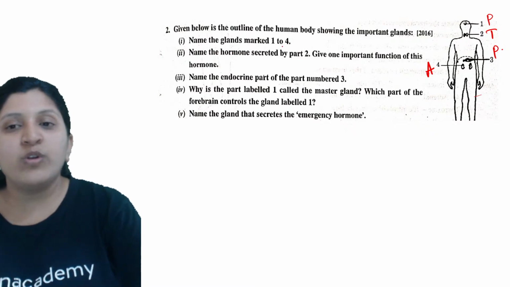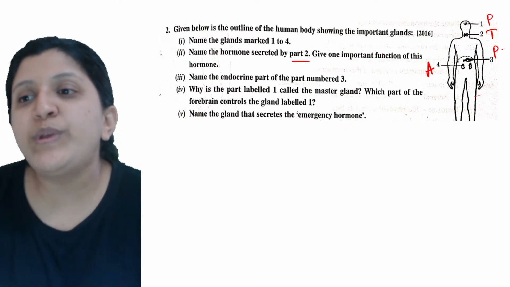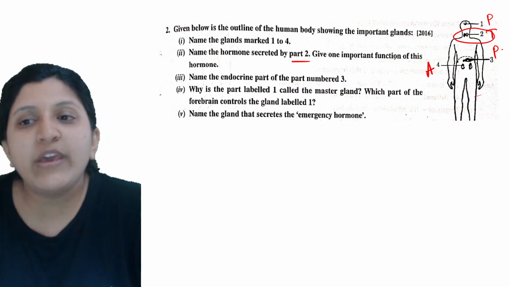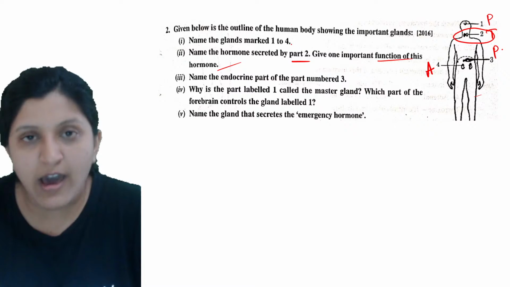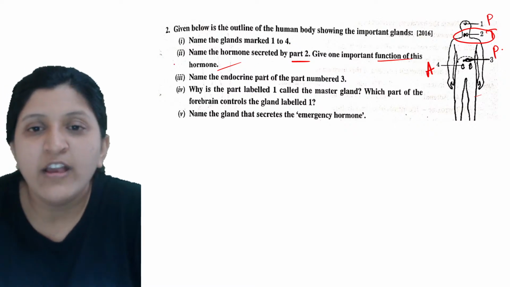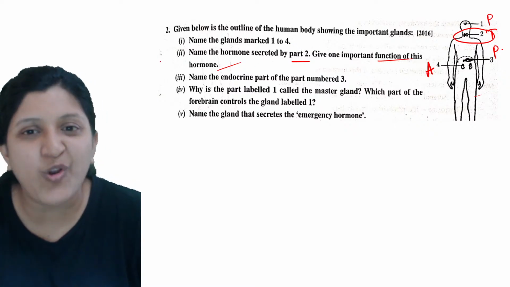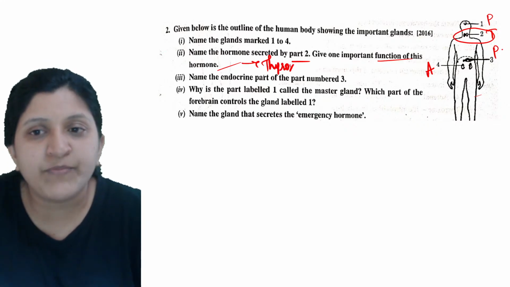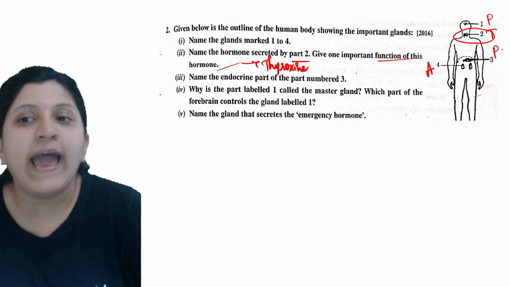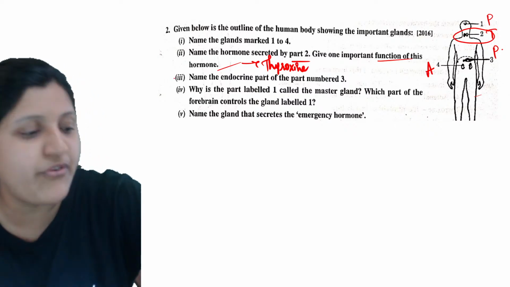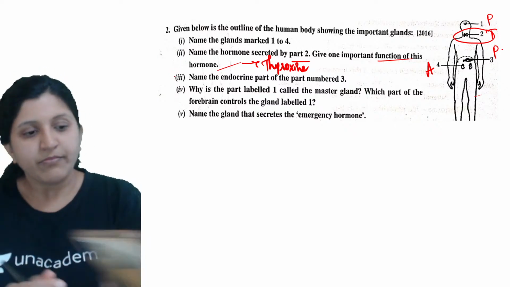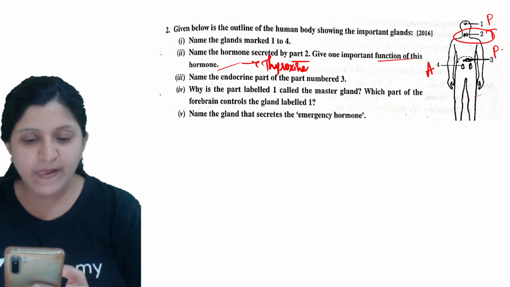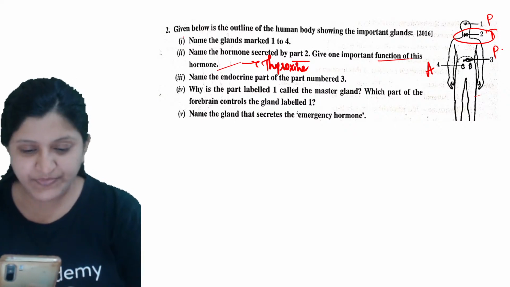Now name the hormone secreted by part 2. Which is that part 2? Just now we discussed. Give one important function of this hormone. Now the hormone we already know. Thyroid gland will produce a hormone called thyroxine. Now let's have a look at what is the function. Yes, what is the function? Thyroxine is the hormone. Yes, that's right. Function.